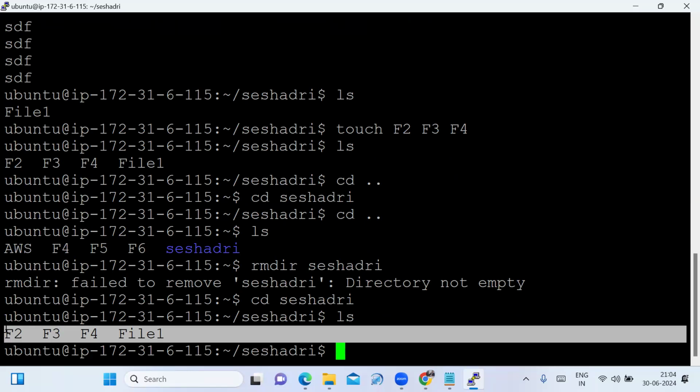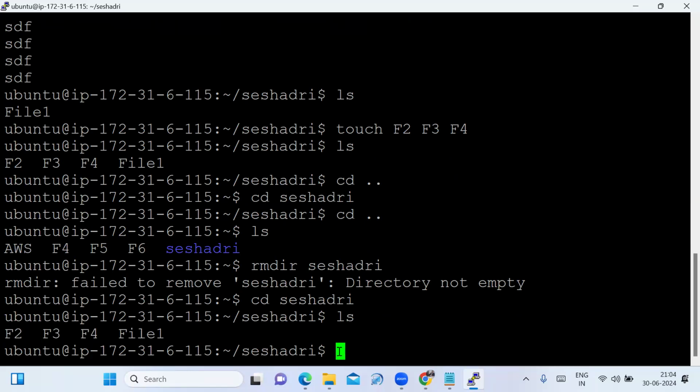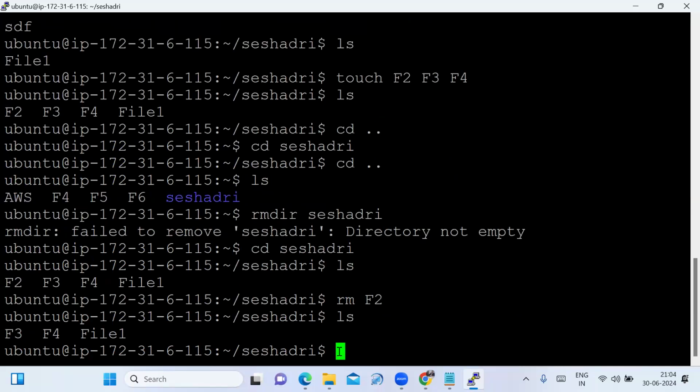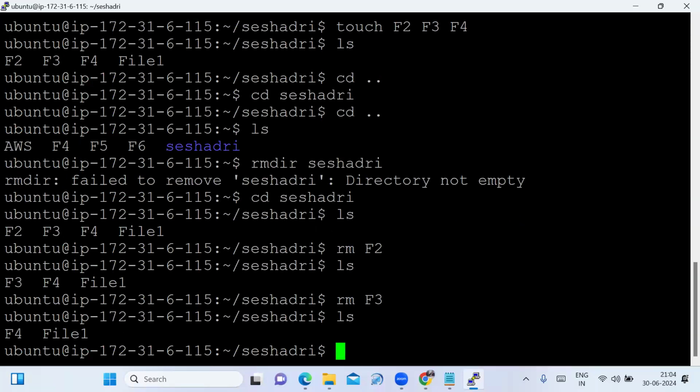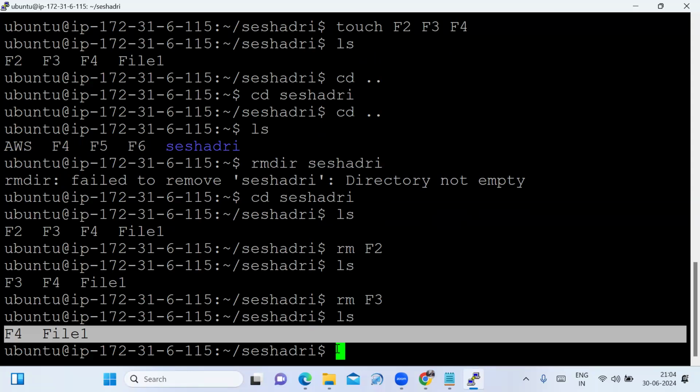Sir, how do we delete the directory with files? You know well how to remove a file: rm and the file name. That is, the file f2 is deleted. Now see, still in my directory, those files are there.